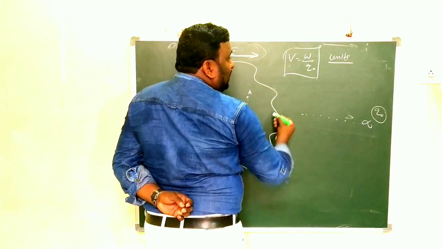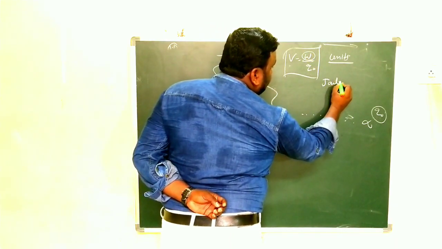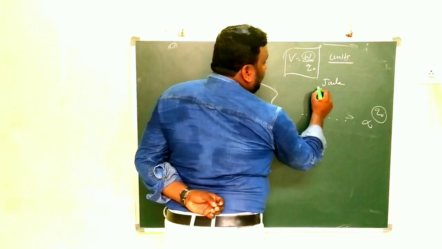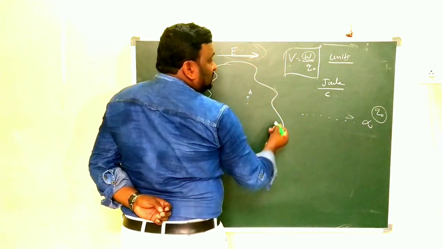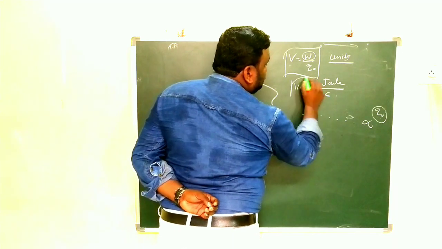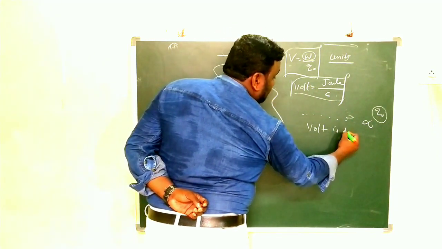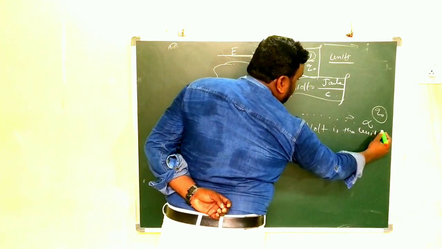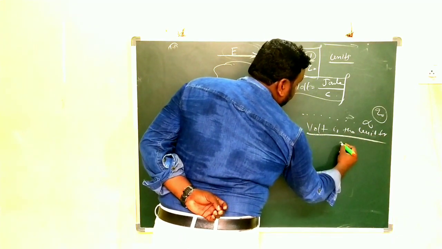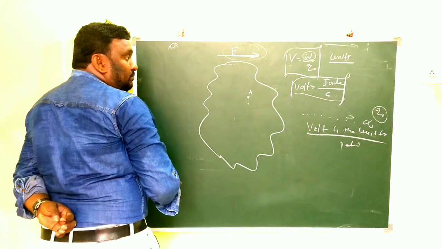Electric potential units. What is the unit for work? Joule. And charge? Coulomb. So joule per coulomb is nothing but what we call the volt. Volt is the unit for potential. Clear? So this is simply about the potential.